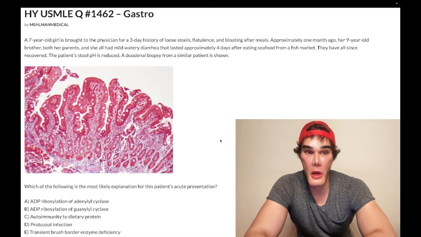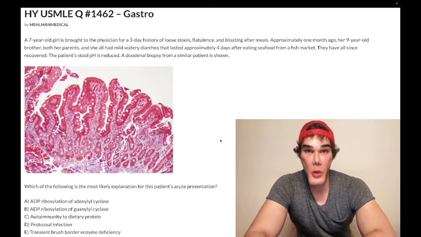Choice A, ADP ribosylation of adenylate cyclase is wrong. Refers to 2 things in USMLE. E. coli heat labile toxin, causing traveler's diarrhea, as well as cholera toxin. Now, traveler's diarrhea, they can say various countries, Middle East, Mexico. It's going to be a self-limiting watery diarrhea. Sometimes they can describe it as brown or green on NBME.